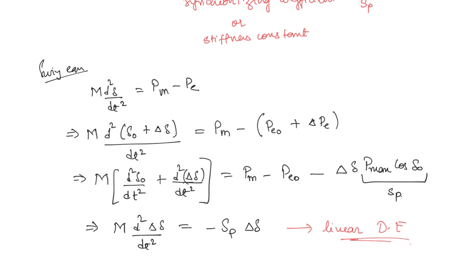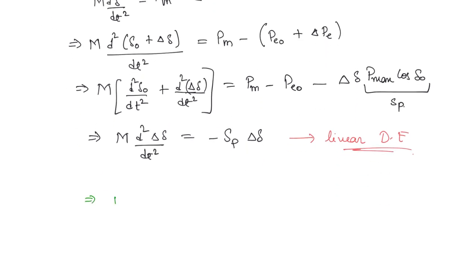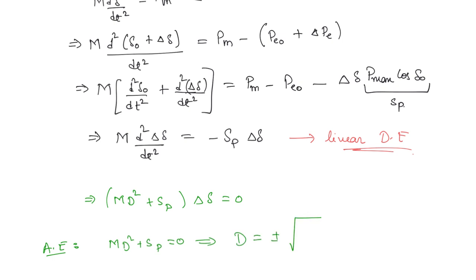Now this differential equation you can easily solve if you take delta delta as the variable: m d square of the variable is equal to minus Sp into that variable. So if you solve this, you can get m d square plus Sp into delta delta is equal to 0. So what will be the auxiliary equation? It is going to be m d square plus Sp equal to 0. So d is going to be plus or minus root over minus Sp by m.